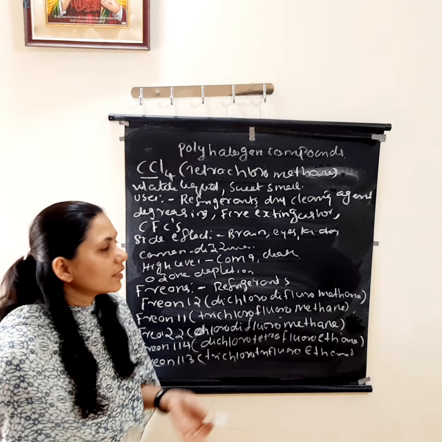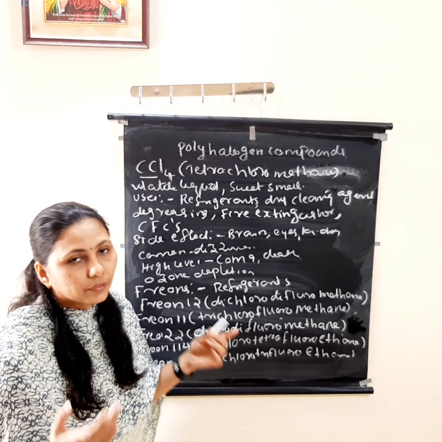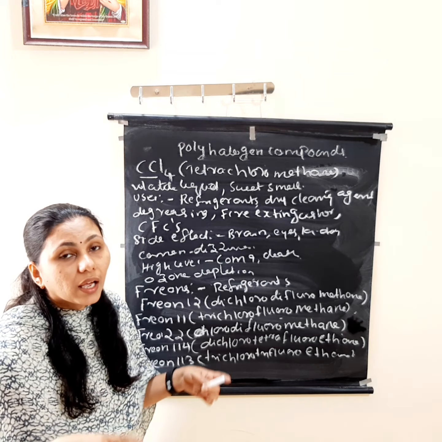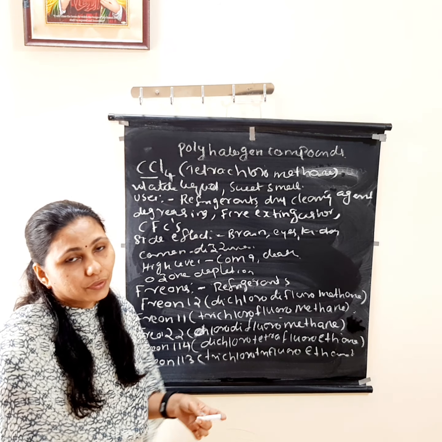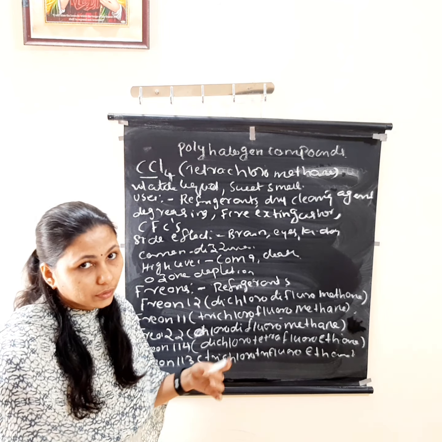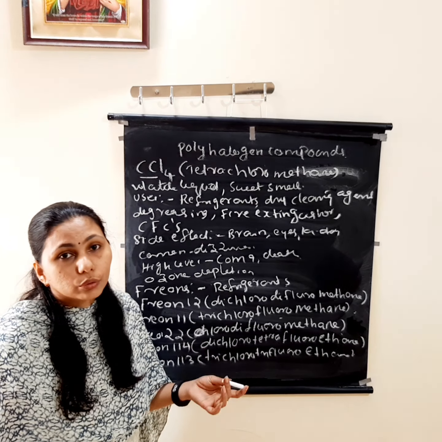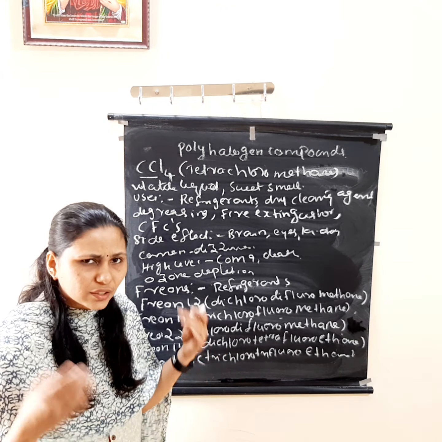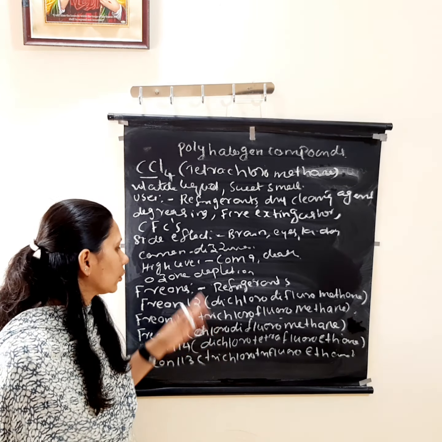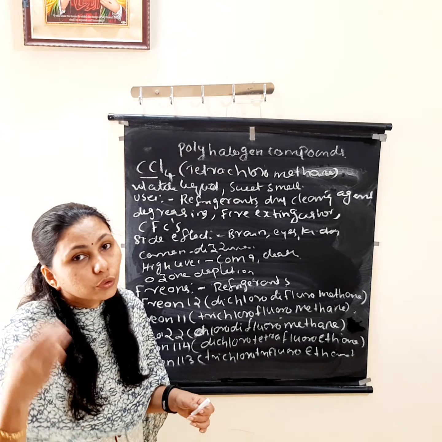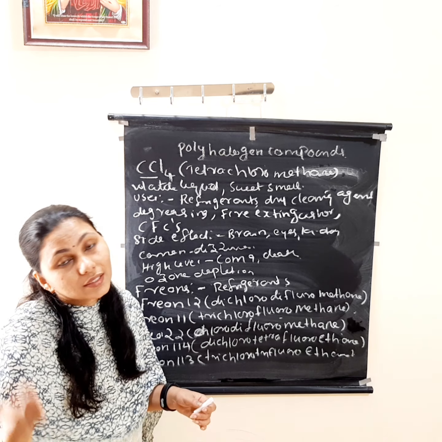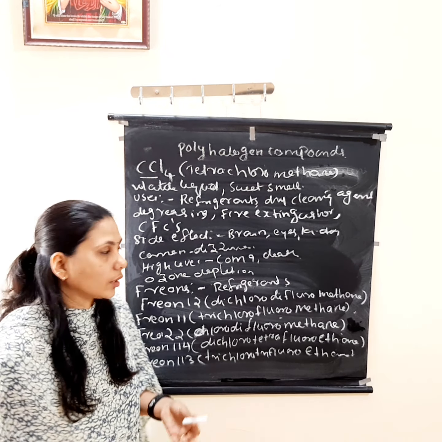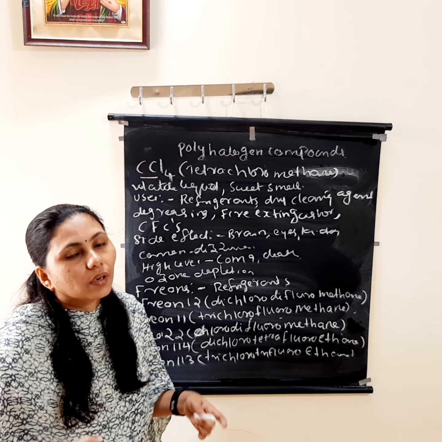Okay, and its main side effects: it will affect the brain, eyes, kidney, liver, etc. And what are the common symptoms? If it is inhaled at a low level, it leads to dizziness, vomiting, etc. Those are common symptoms for all polyhalogen compounds. And a high level leads to coma, unconsciousness, and even death can happen if a high level of carbon tetrachloride is there. Then what is the other side effect?